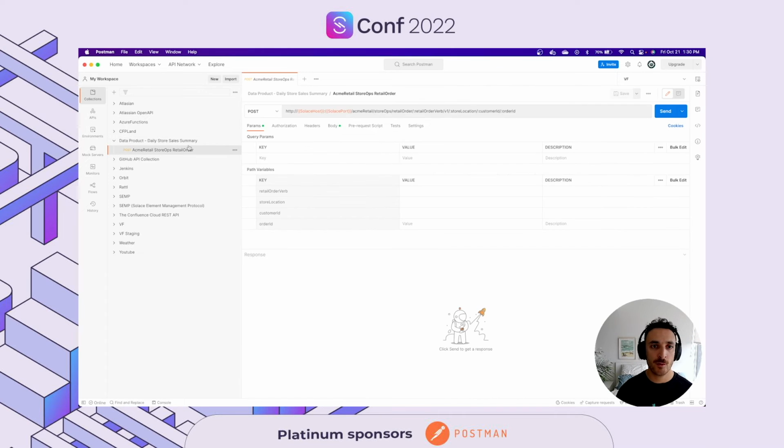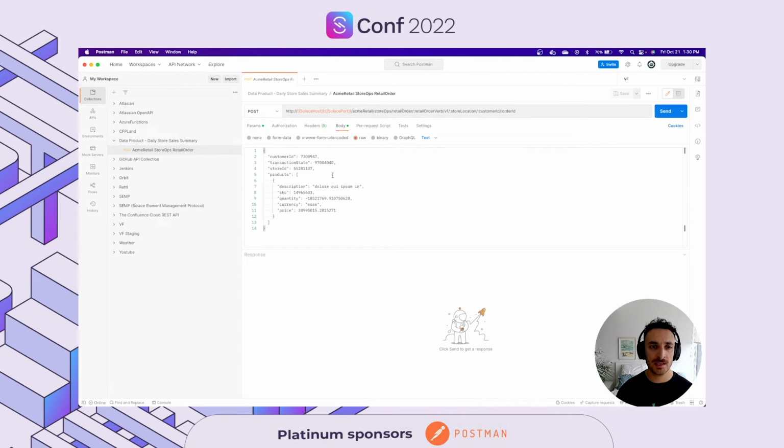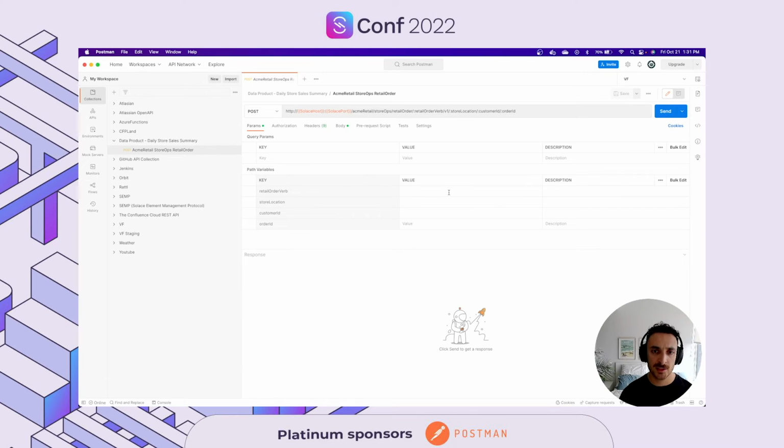And for my event itself, looking at the body, this body has been auto-generated as well and put in my Postman collections. So I will go ahead and just put any values for my variables in my topic. So store location, let's say it's in New York, customer ID, I have the customer ID here, and the order ID as well is involved here.